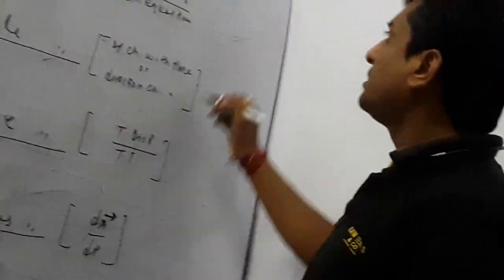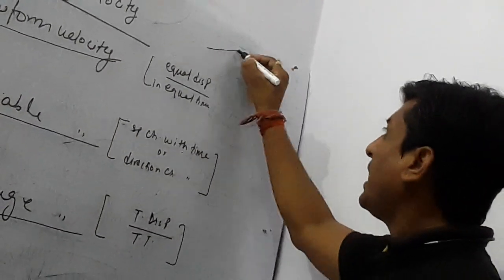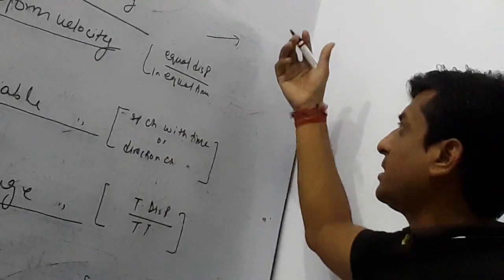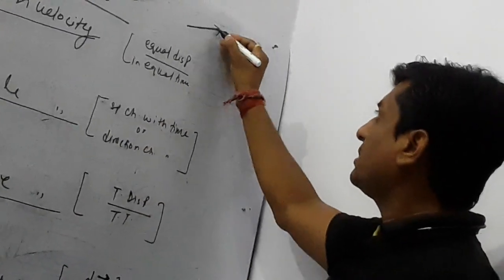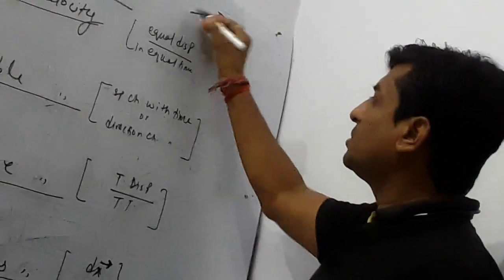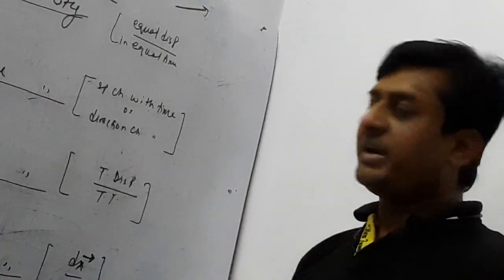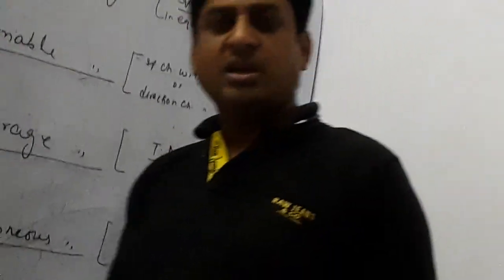If any physical quantity is a vector, the vector symbol is an arrow sign. You will study it in my next chapter. This is the vector sign, in which this is known as the tip and this is known as the tail. The arrow is the symbol of a vector. So this is instantaneous velocity.